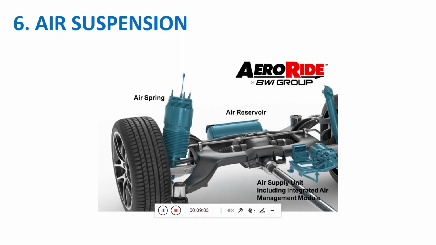Air suspension is the sixth type of suspension we will look at. Air suspension is powered by an electric or engine-driven air pump or compressor. This compressor pumps the air into a flexible bellow, usually made from textile reinforced rubber. The air pressure inflates the bellow and raises the chassis from the axle.